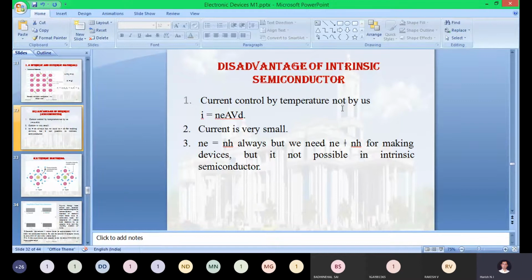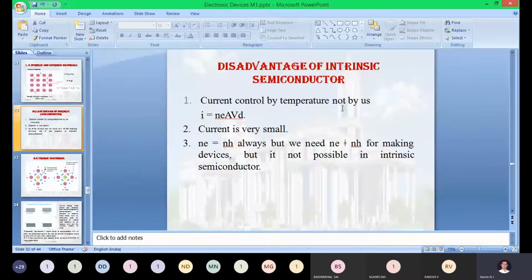So as you keep varying the temperature, current fluctuations will be there. I will give you one small example. If you are using an intrinsic semiconductor for fabrication of a PN junction diode as well as a silicon transistor, it may be an NPN transistor or a PNP transistor, whatever it may be, and you keep changing the temperature. You need not change the temperature yourself; obviously, every five minutes or every minute, the surrounding temperature will keep changing.